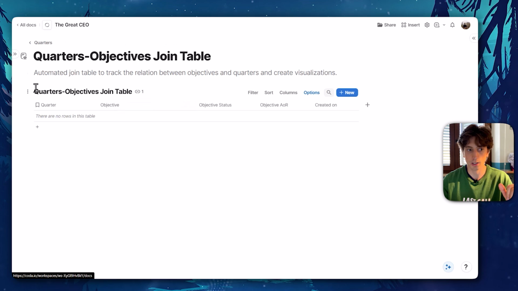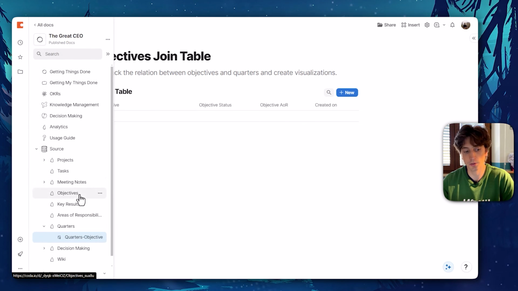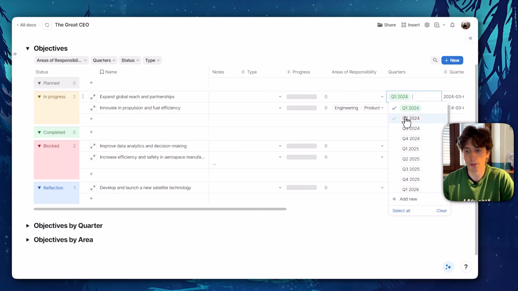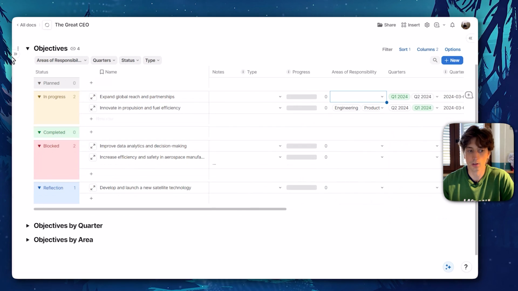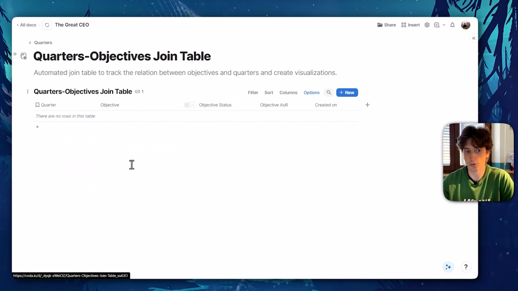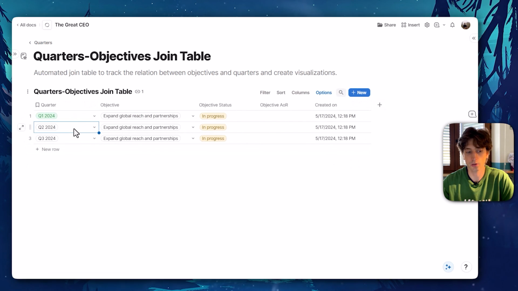To show you how this works, I will go to the objectives. And for example, let's say in here, I'm going to add Q1, maybe Q2 and Q3 as well. Now let's go to the join table here and we'll see it populated for each quarter. Here it is. You can see Q1, Q2, Q3, and the same objective here, the objective status and the area of responsibility. Every time you update an objective quarter, this view will be updated automatically.